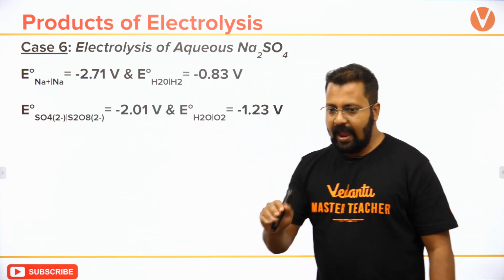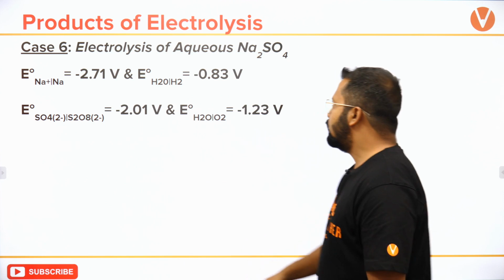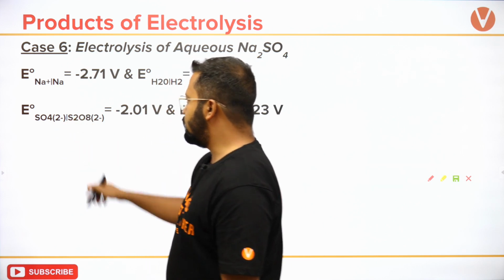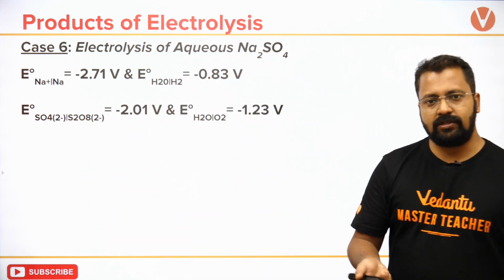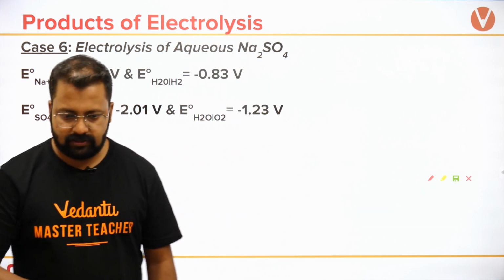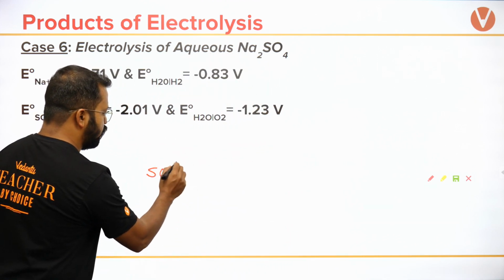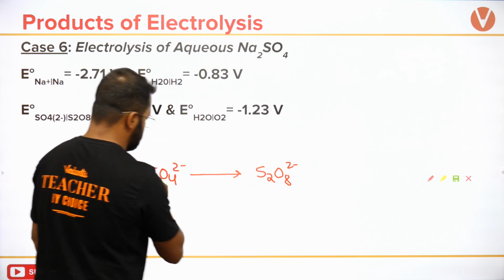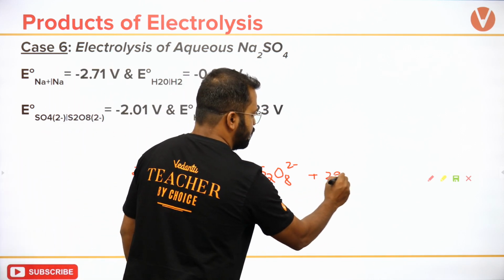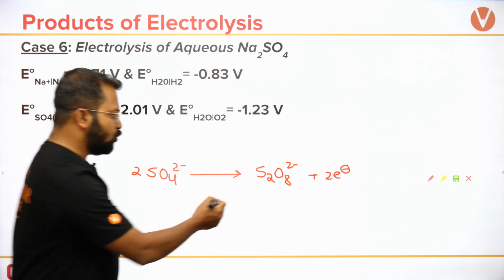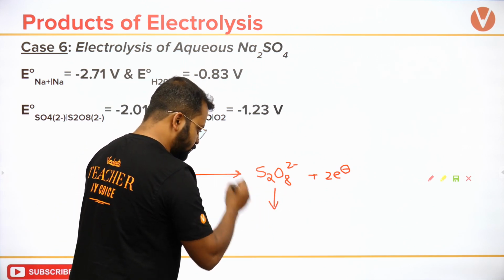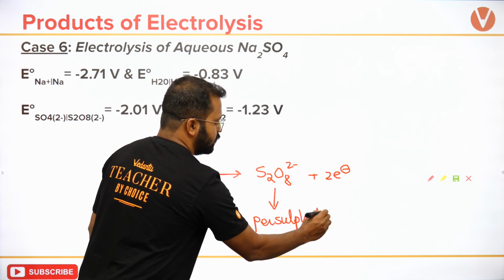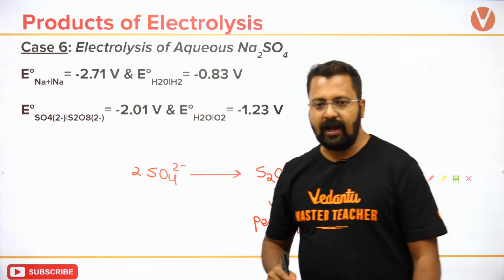At the anode, you can see that SO4 minus oxidizes to give S2O8 2 minus. Okay, this is known as the persulfate ion.